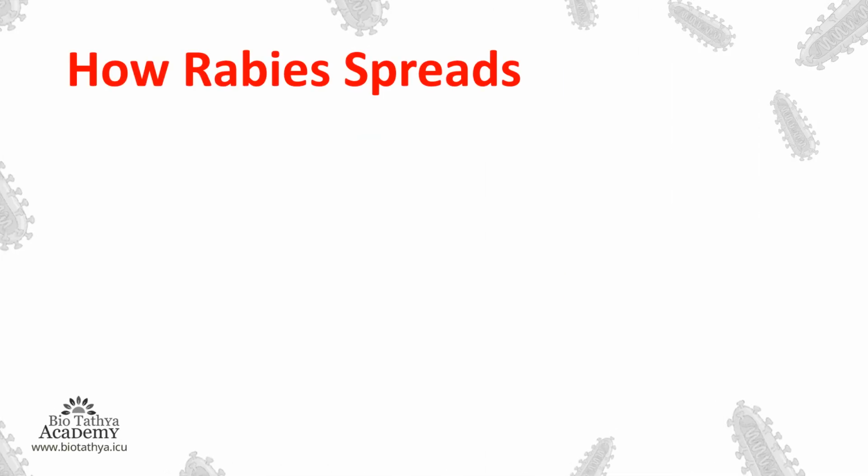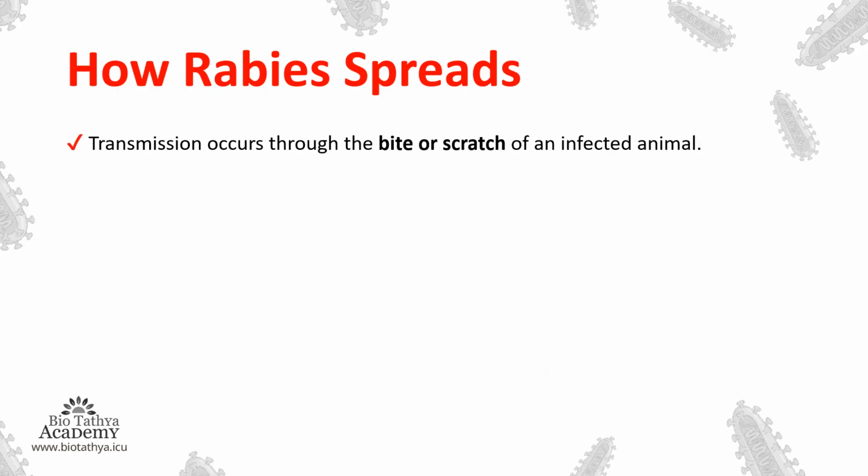Moving on to the next slide. How rabies spreads. We will understand how rabies spreads. Transmission occurs through the bite or scratch of an infected animal. That means the animal, if infected with the rabies virus, is a rabid animal. And if that rabid animal bites or scratches you, then you can get rabies from that. This virus is present in the saliva of the infected animal. So if you see any dog drooling, that can be a rabid dog.